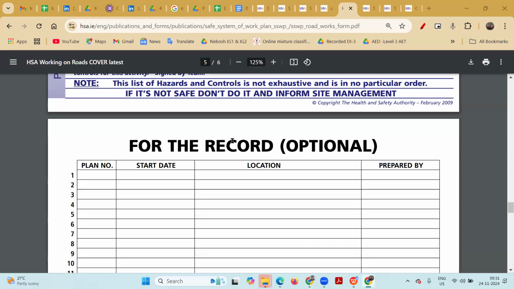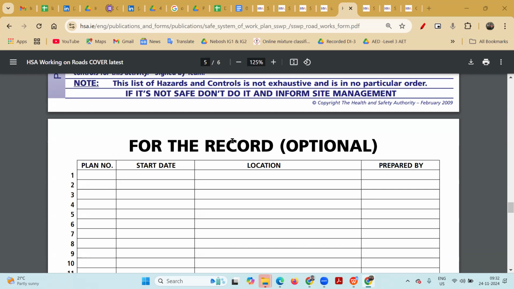So every day they will come before the starting of the shift. They will review, observe, and check if any changes are happening in the environment, like rain started at night, or the temperature may change. Sometimes, like in the Bangalore weather or the Mysore weather, there will be rain.